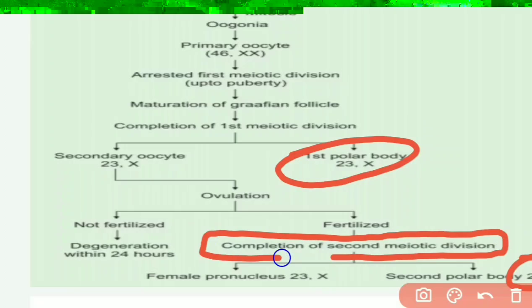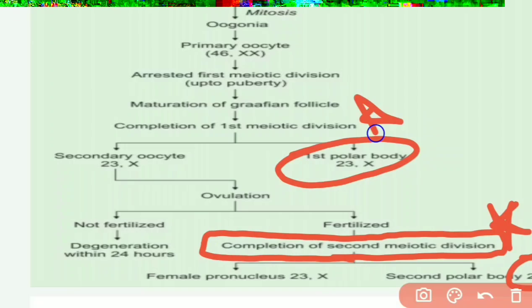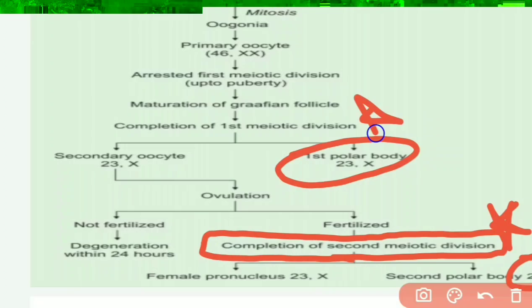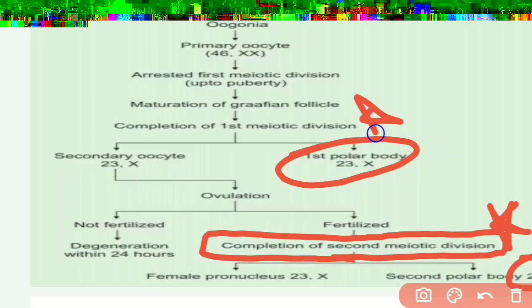And when is first meiotic division happening? After puberty. After maturation of the Graafian follicles, when puberty is reached, that time the first meiotic division is completed. And what are the byproducts of first meiotic division? Secondary oocyte and first polar body. If ovulation and fertilization happen, then second meiotic division is completed, and the byproducts are female pronucleus, which contains 23X, and the second polar body, which also contains 23X. So remember it like that.